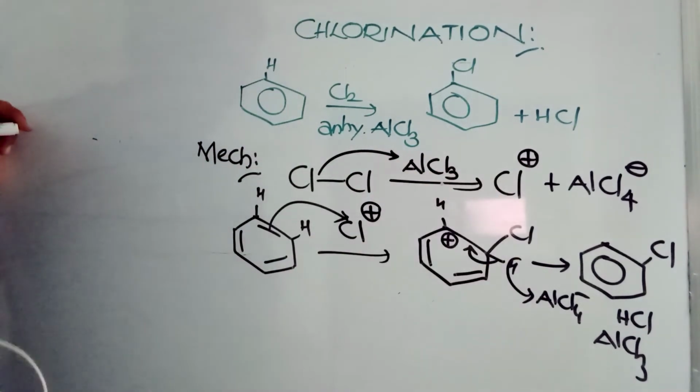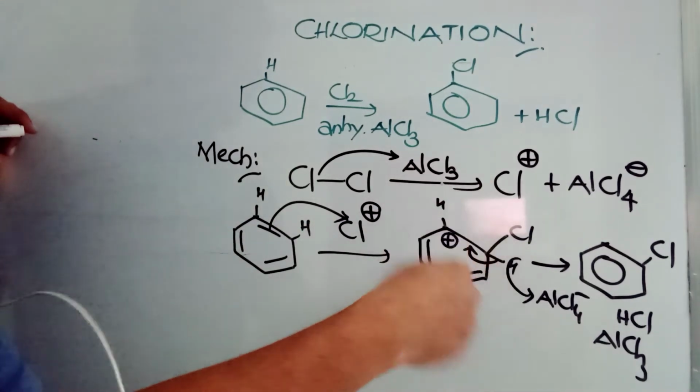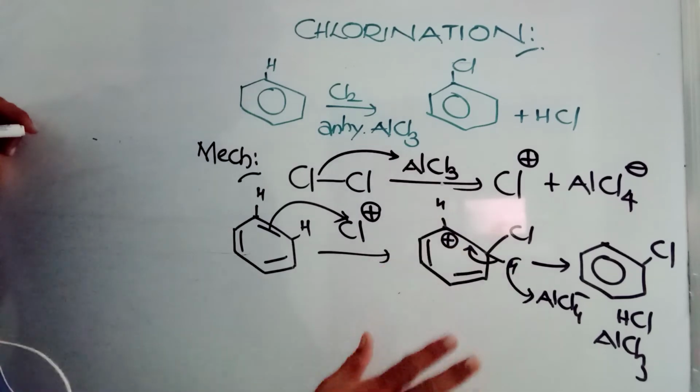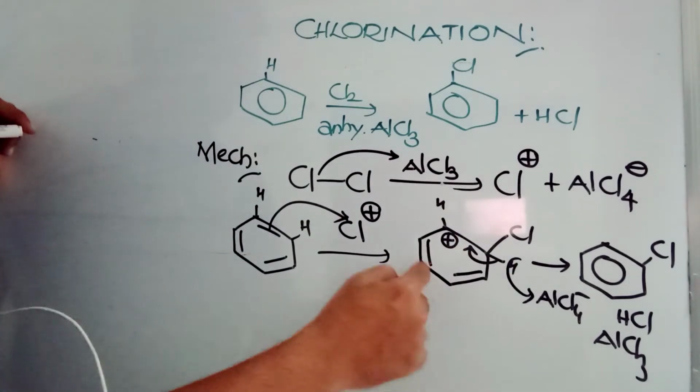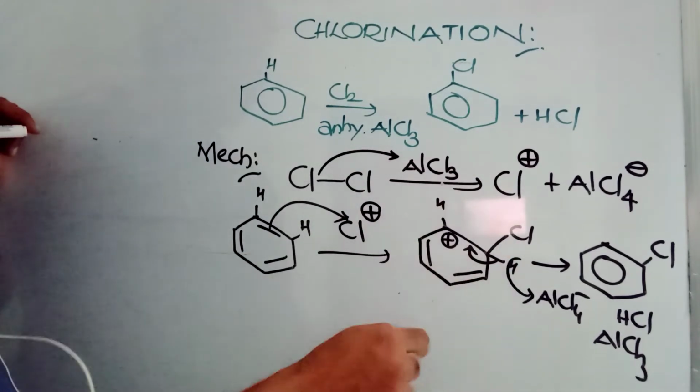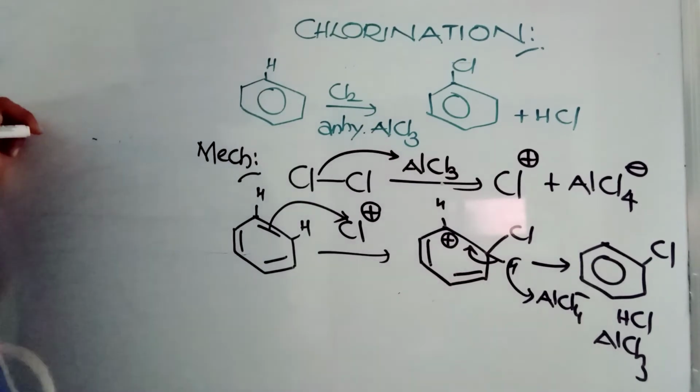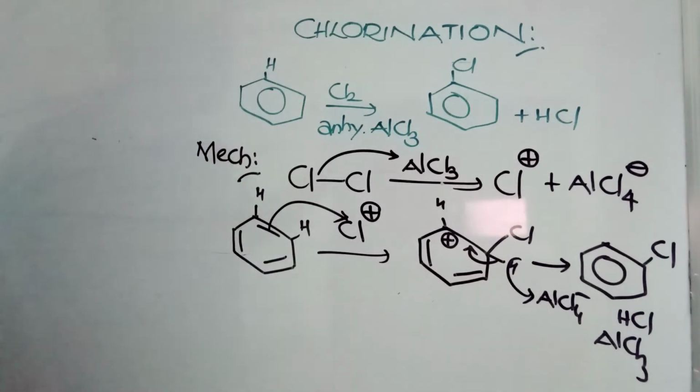First the electrophile is formed, that electrophile attacks here, and this you can call a sigma complex. This sigma complex is not aromatic, but it is stable. Because of resonance it is stable, but it is not aromatic. It loses a proton and gains aromaticity back. This is halogenation. You can take bromine also, no problem. Iodine also, no problem, but the iodine reaction is not so easy.